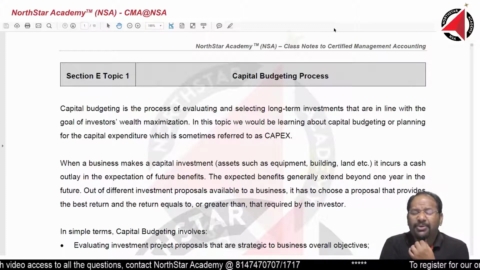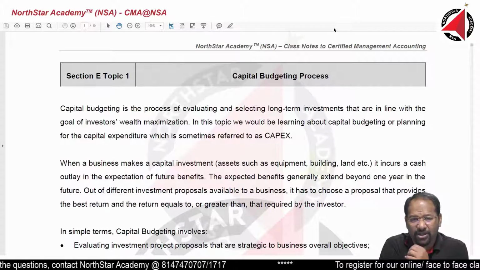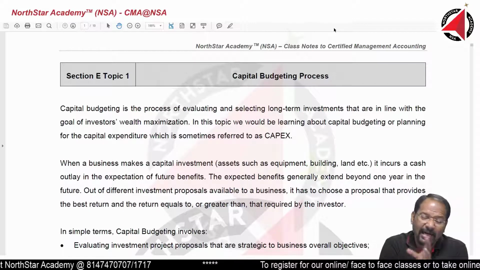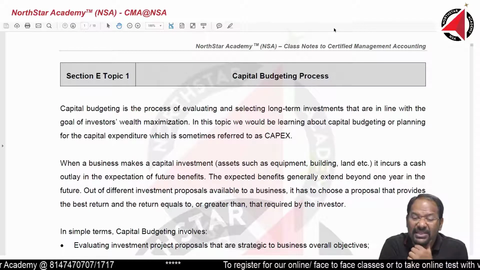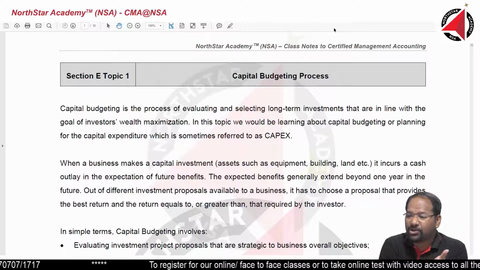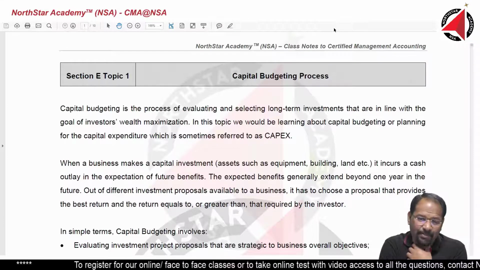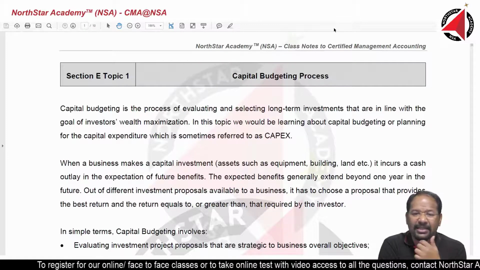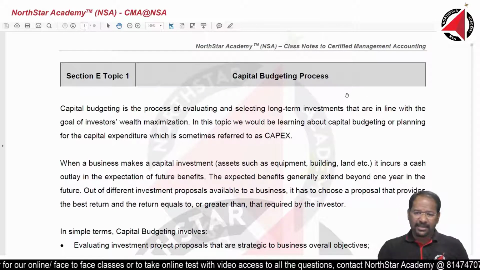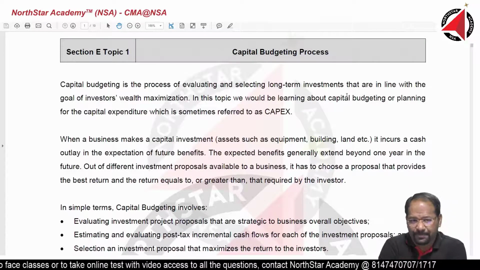In short form, we call such expenditures or such investments capital expenditure, or in a more fancy word, capex. There are certain other kinds of expenditure which we call operational expenditure. Operational means expenditure into day-to-day business operations of the company, which in a fancier word, again we call OPEX. Alright, so OPEX is operating expenses, capex means capital expenses. I am just taking you through the entire theory of this chapter so that in the next class we can start with the practical part of it.